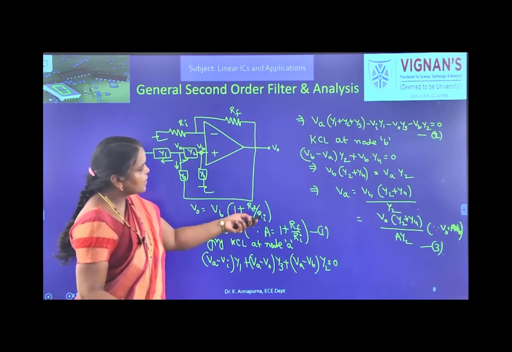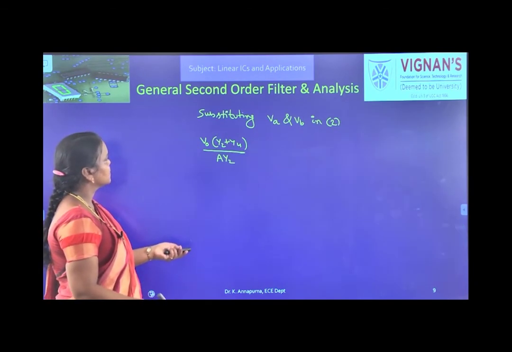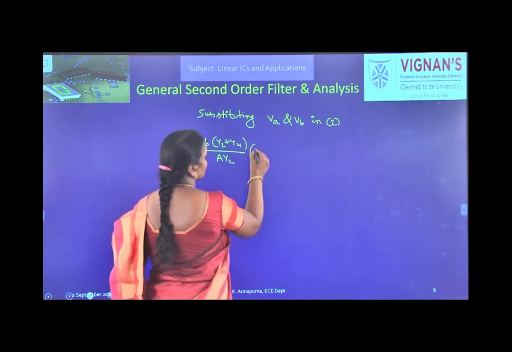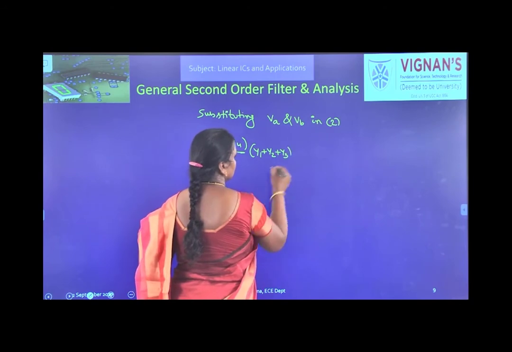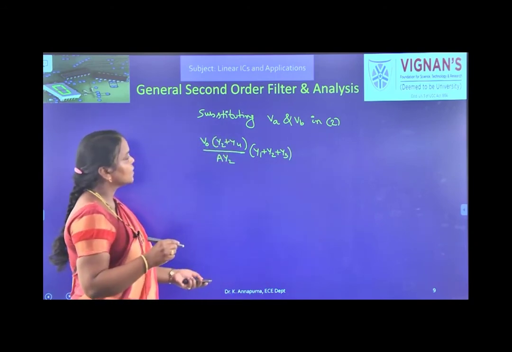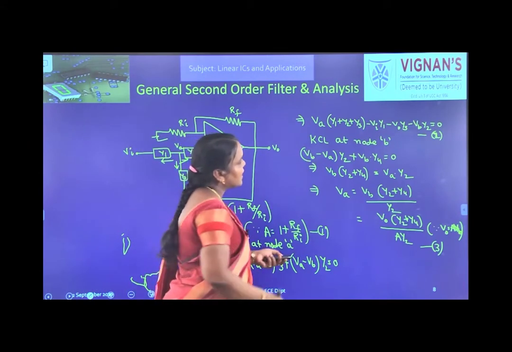So VA into Y1 plus Y2 plus Y3 is the first term. The next term is minus VI Y1.